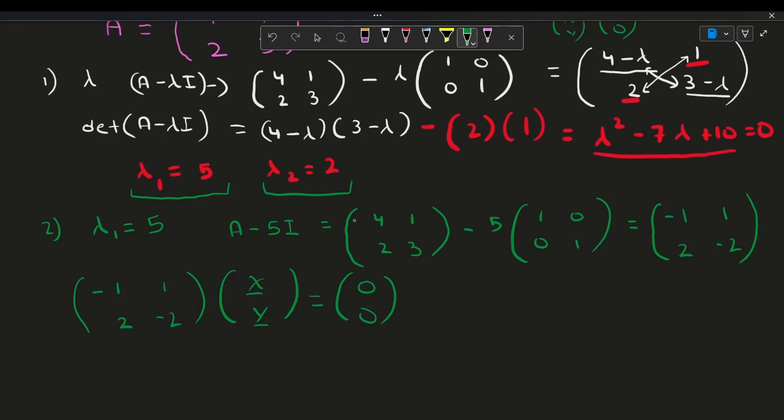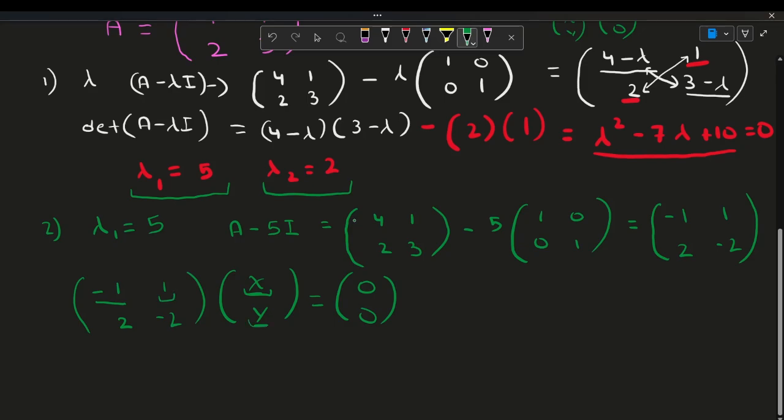So now, we can do matrix multiplication and find this value on the left-hand side. Matrix multiplication is a topic which I taught in my previous videos, so make sure you go check that out if you want to know how we can multiply matrices. So you do negative 1 times x plus 1 times y.